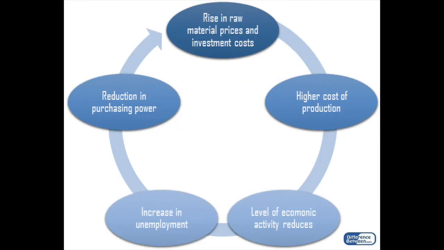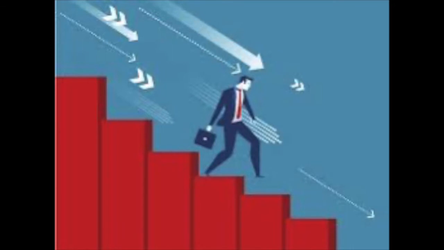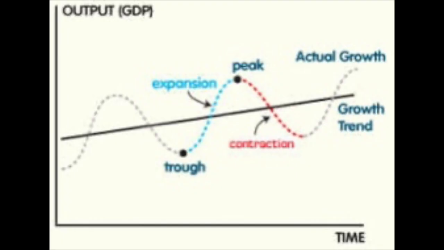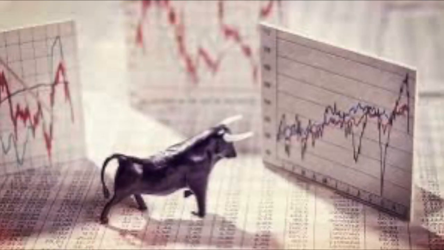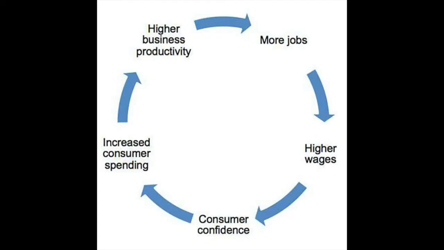So if we do see a 20% drop, that means even more layoffs. We'll see a huge drop in income. We'll see more businesses going bankrupt, and that will eventually reflect on the stock market, and we should see a correction again. So the stock market reflects the US economy as a whole, and also investor emotions. That's why when we see a huge drop in the stock market, the first headline we see is there's been a huge sell-off on Wall Street, which means a lot of investors sold their shares within different companies. When a cure comes, then employment will slowly go back up, incomes will slowly rise again, which will lead to more spending and economic expansion.